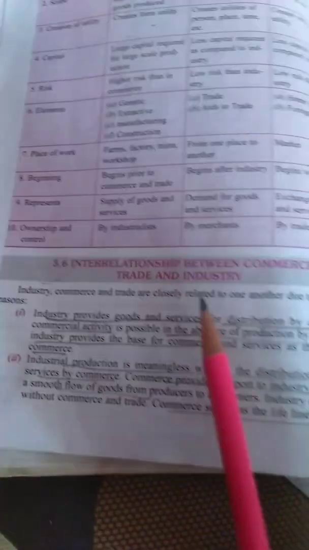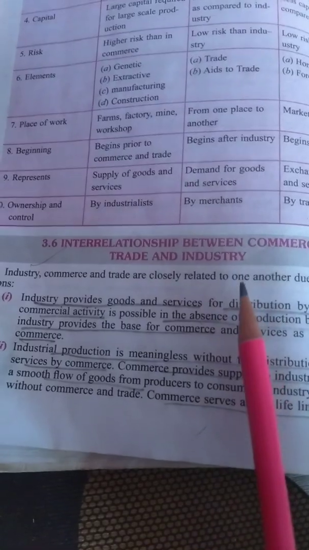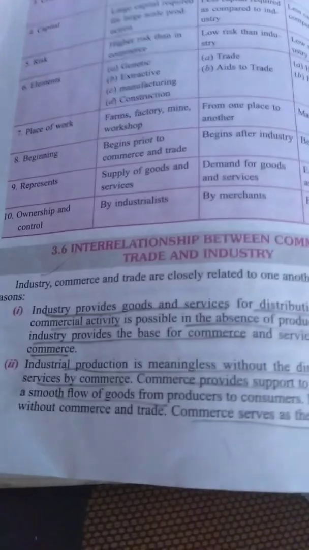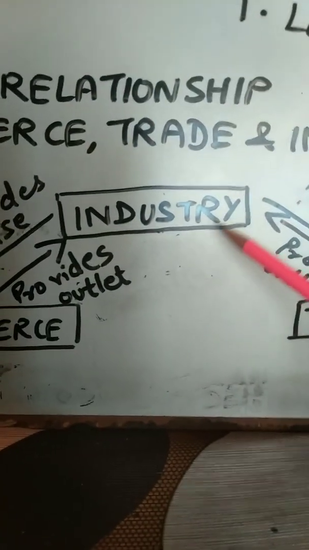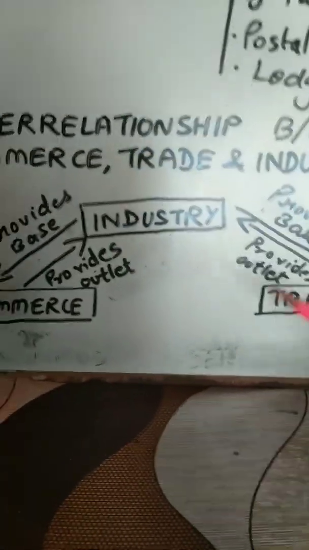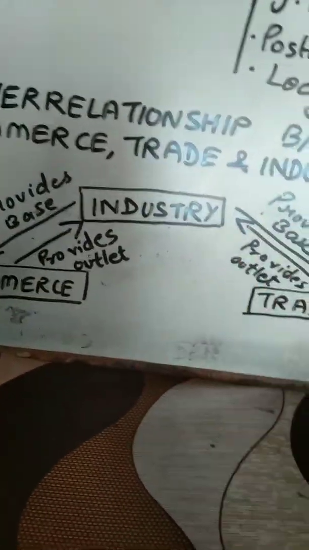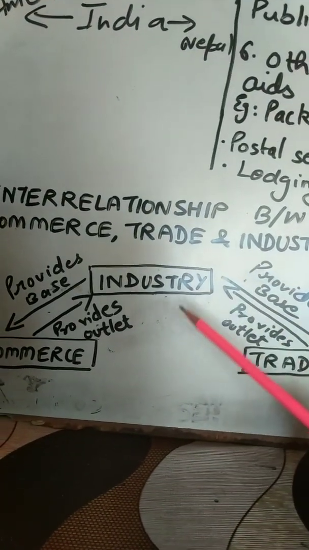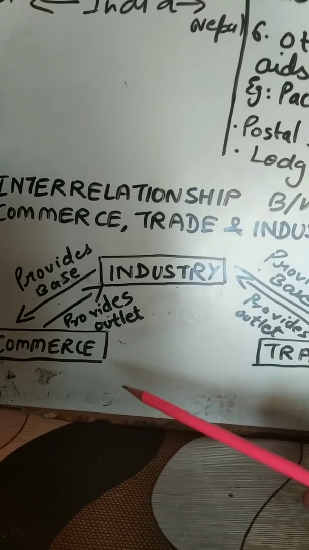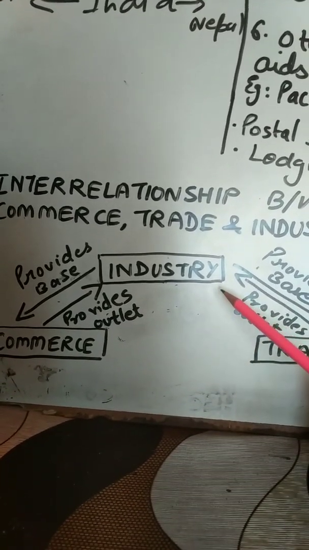Now coming to the last topic of this chapter, that is interrelationship between commerce, trade and industry. So industry, first of all, make your mind clear about what industry is, what commerce is, and what trade is. So industry is the one which produces goods, right? Industry produces goods, all right, or services also. And commerce and trade help in taking those goods and services to the consumers. So that is why industry is known as the backbone of commerce and trade. And commerce and trade are the lifelines of industry.